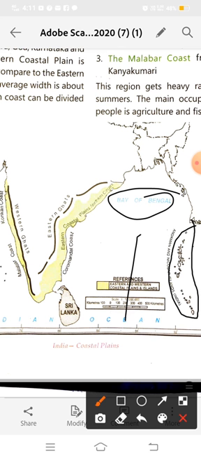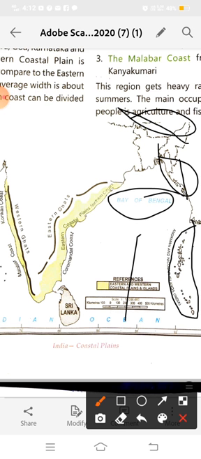Okay, these islands are believed to be the extension of the mountain system in the northeastern part. So, how were they formed? These islands are believed to be the extensions of the mountain system in the northeastern part of the country. This is our north and eastern part. Some part of the Himalayas comes in the north and eastern part of India.